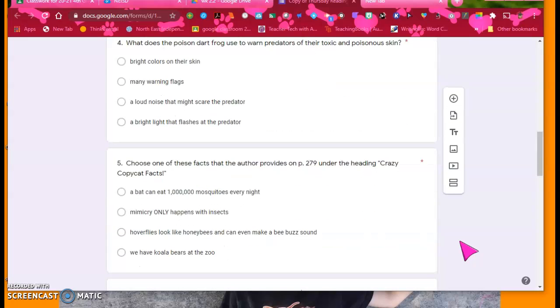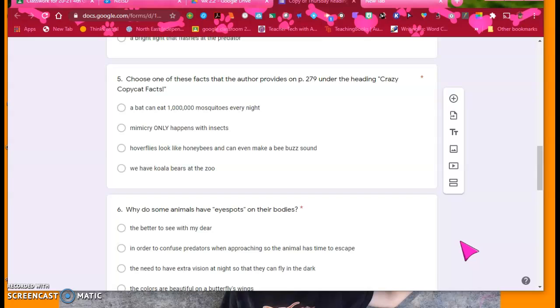Number 5, choose one of these facts that the author provides on page 279 under the heading Crazy Copycat Facts. A bat can eat 1 million mosquitoes every night. Mimicry only happens with insects. Hoverflies look like honeybees and can even make a bee buzz sound. We have koala bears at the zoo.